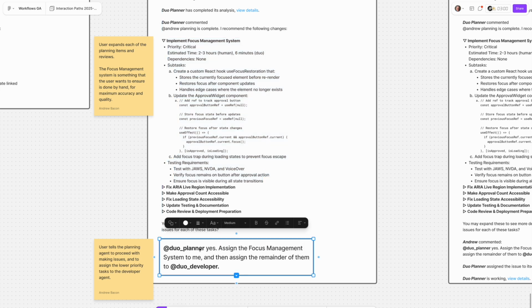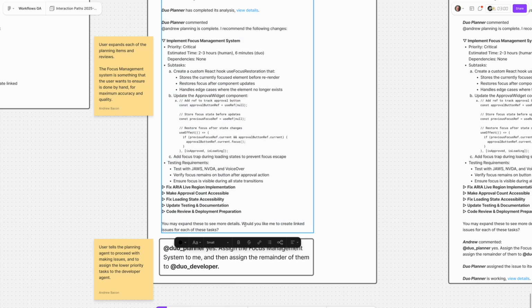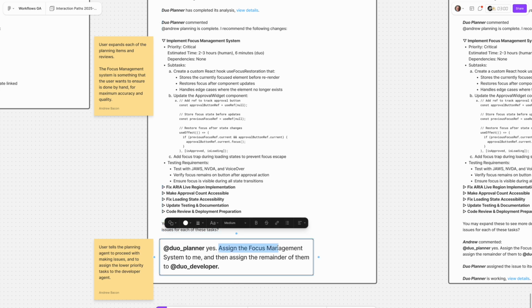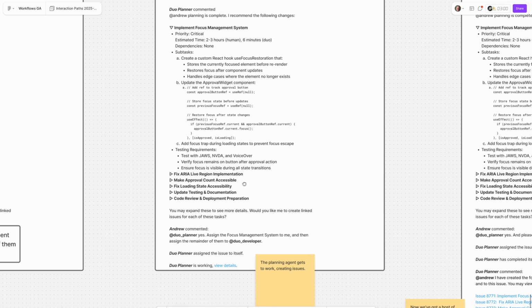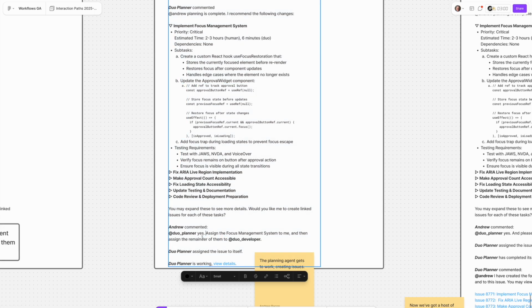At the end of this question here, it asks, would you like me to create linked issues for each of these tasks? I'll say yes, but also assign the focus management system task to me, and then give the remainder to Duo developer. Okay, that makes sense, right? So like that, it's going to create a bunch of issues, assign one to me, and the rest to a different agent. And then it goes to work, right?